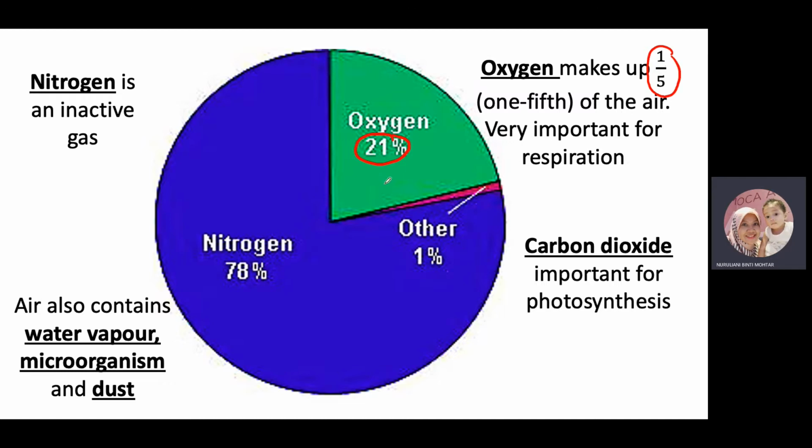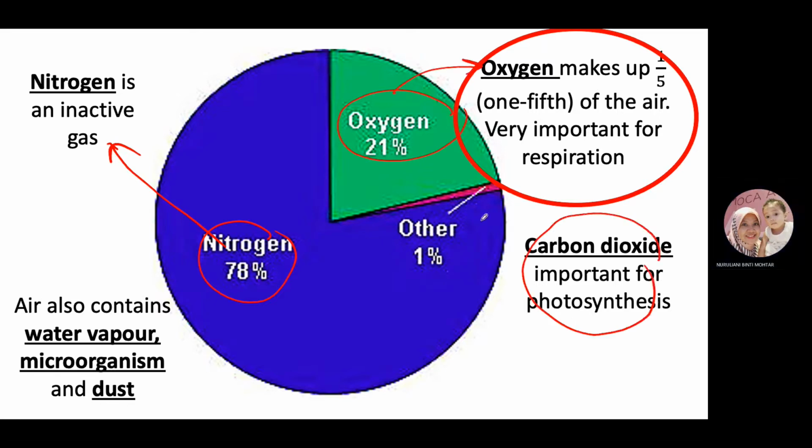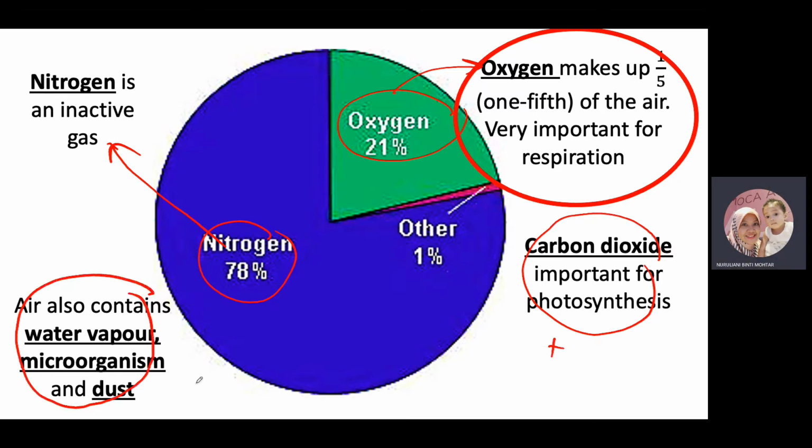20% over 100%. This oxygen has a very important function for respiration. Nitrogen, an inactive gas, is the largest part here. And then oxygen, and carbon dioxide plus water vapor, microorganisms and dust become the others, about 1%.